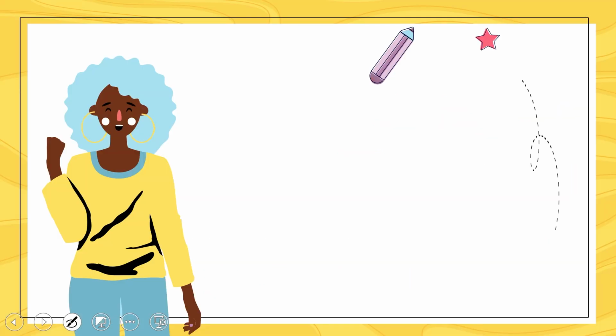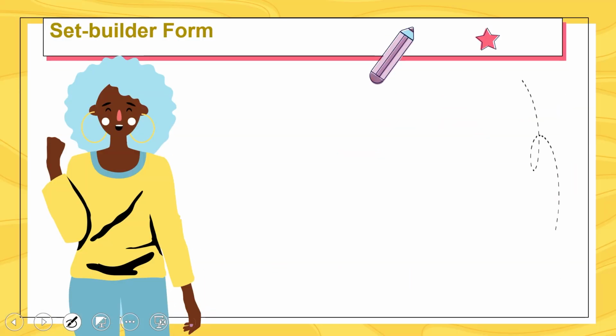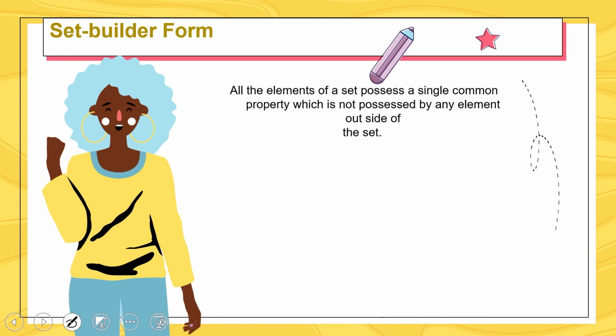Okay, let's go further. Another representation of sets is the set builder form. In set builder form, all the elements of a set possess a single common property which is not possessed by any element outside of the set. Students, you have to pay good attention to this: the elements in set builder form will have one common property.